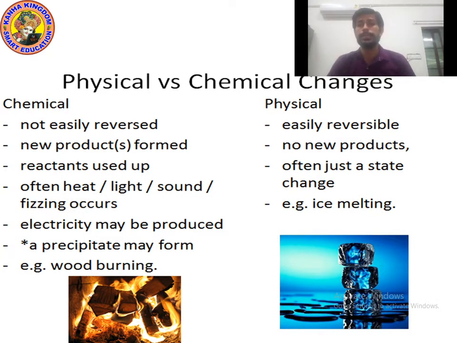Okay, kids, now let's study a new topic, which is physical changes and chemical changes. As the name suggests, chemical changes are changes in the chemical makeup of an object or material, and physical changes are not changes in the chemical makeup of that material. In another way, I can say chemical changes are those changes in which chemical property gets changed, and physical changes are those changes in which physical property gets changed.